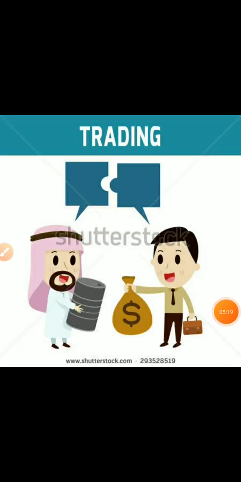Another important thing taken care of by the government at the state level is trading and commerce. Trading means buying and selling of goods. The state government also looks after the irrigation facility provided to the farmers.